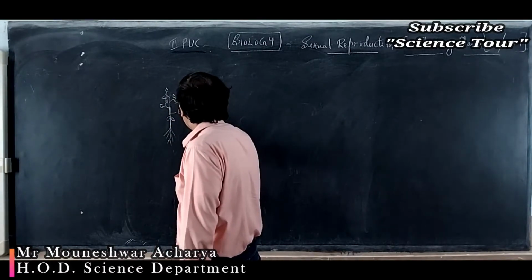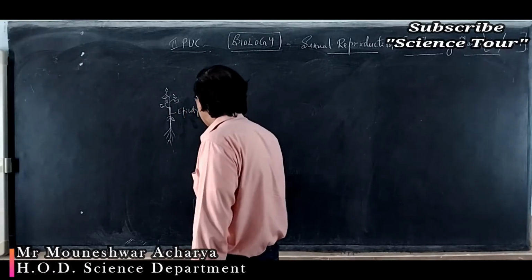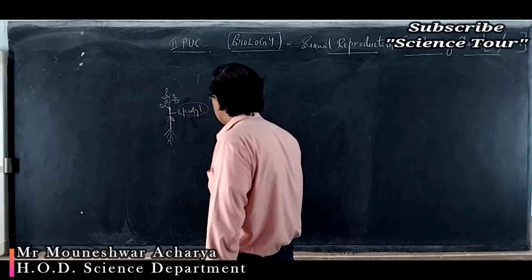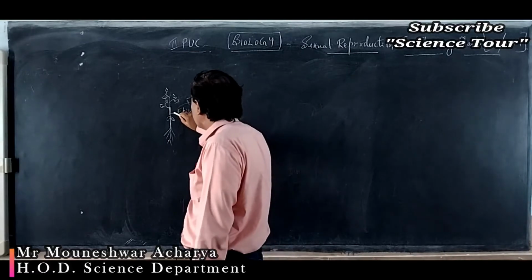That is called the epicotyl. Epi means above, cotyl for cotyledon. The region which is present above the cotyledon is called the epicotyl.